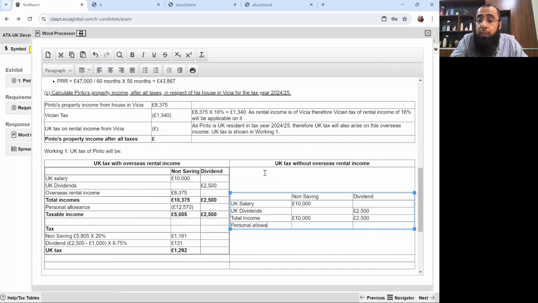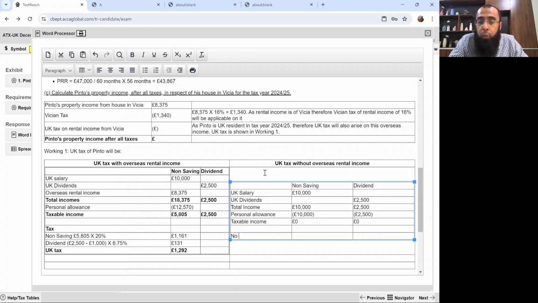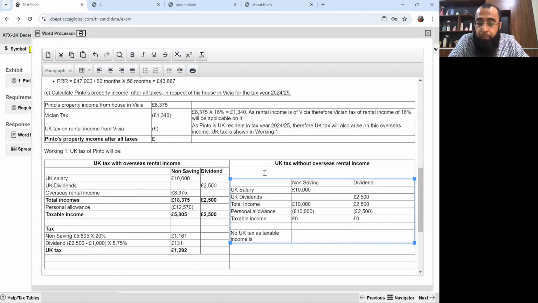You will deduct your personal allowance, that's 12570 pounds. 10,000 goes from here. Now, obviously, your total personal allowance is 12570. You will deduct 2,500 from here. So now your taxable income will be 0 and 0. Now just think about it. When your taxable income has fallen to 0, there is no UK tax, as taxable income is 0.